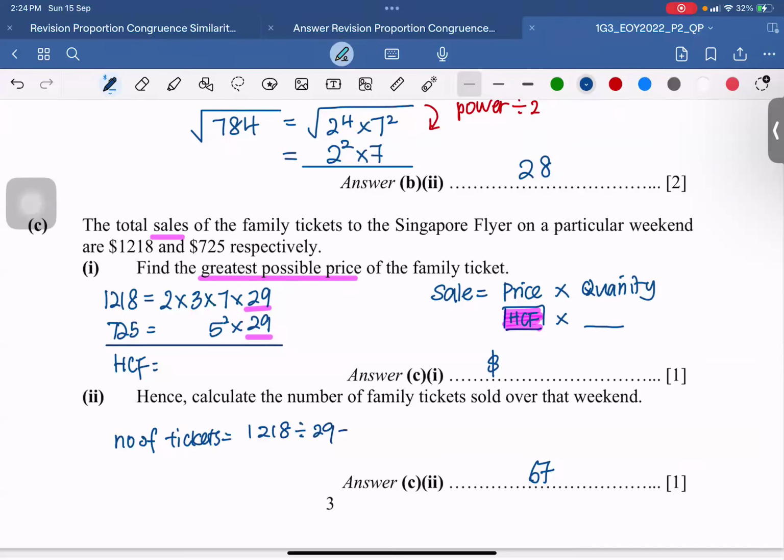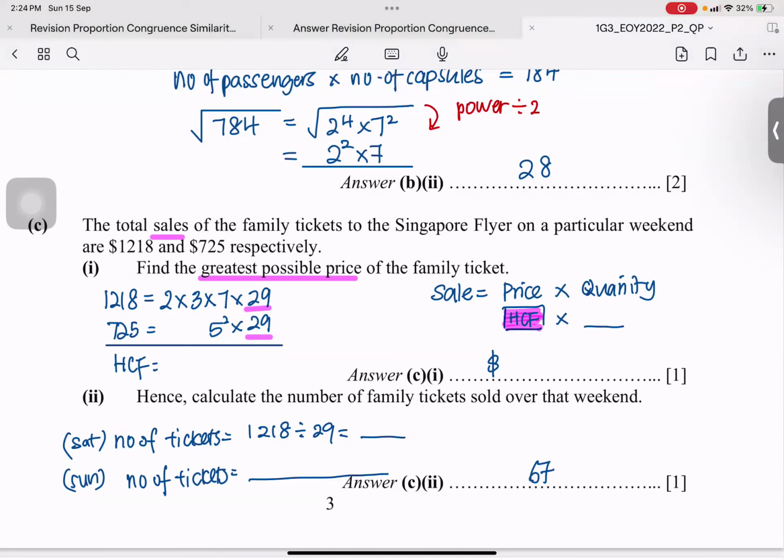This is on Saturday. Then another one is on Sunday. What is the number of tickets? Then you add the two together and you should be able to get the answer. I leave the final answer for you to check. Final answer is 67. Let me check again. Yeah, my answer is 67. So you work out your answers.